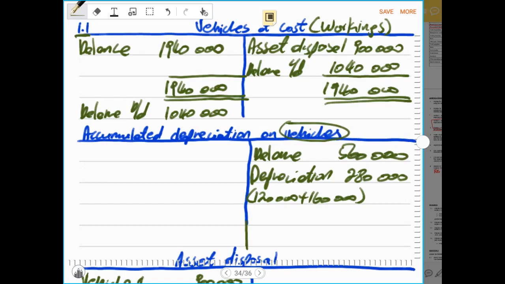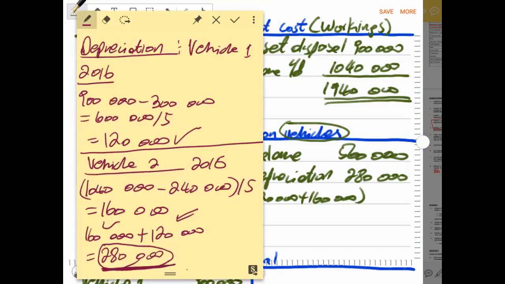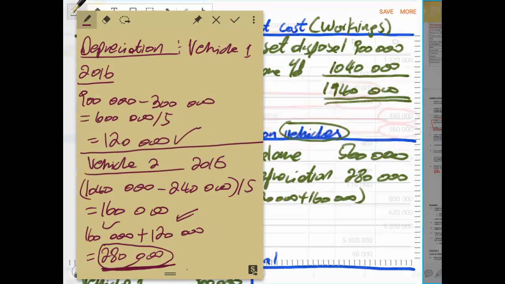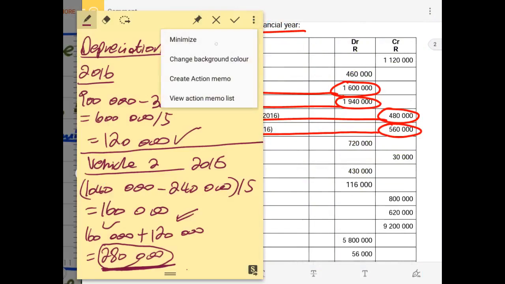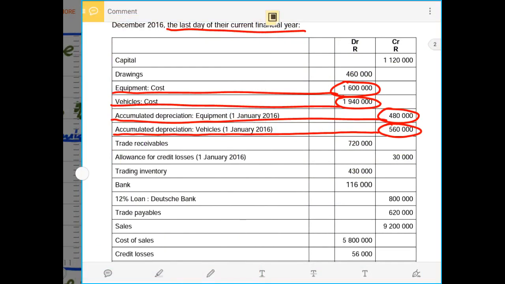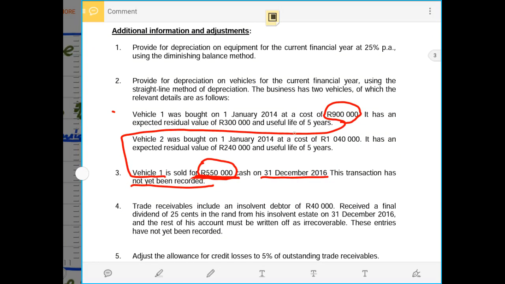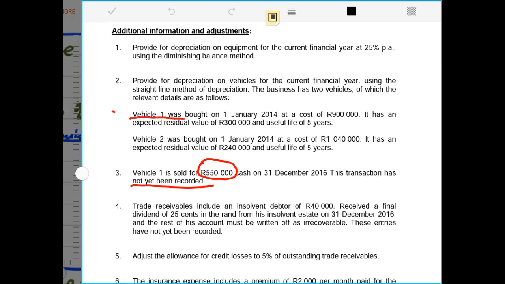Then now we have to remove all the depreciation for the asset that was disposed, and we know that vehicle 1 was bought on the 1st of January in the year 2014. If you see here, we are told that vehicle 1 was bought on the 1st of January 2014. Remember, January is the beginning of the accounting period.